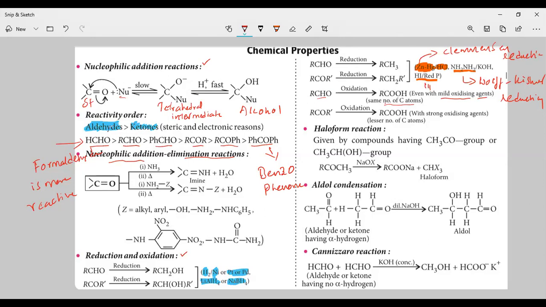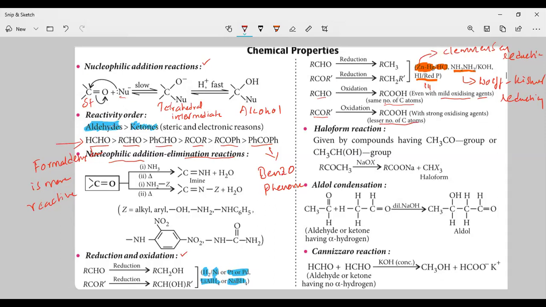Next is ketone. Ketone on oxidation, what are you going to get? Carboxylic acids. But here you see the parent ketone has a certain number of carbon atoms, but the product carboxylic acid will have a lesser number of carbon atoms.